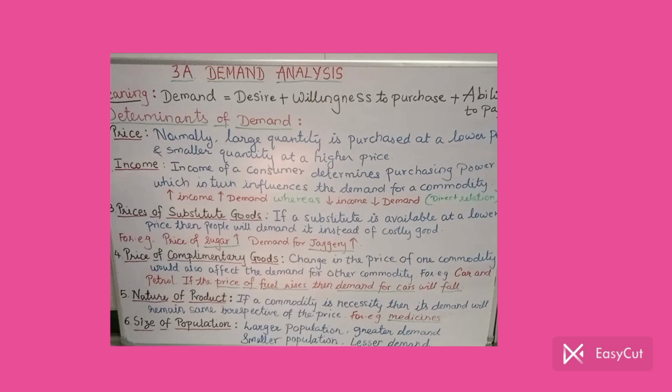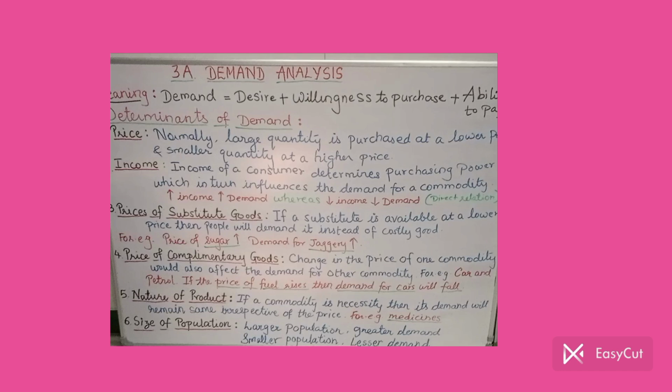So finally, as I have written the equation on the board, demand is equal to desire for a commodity, plus willingness to purchase it, plus ability to pay. We should be in a position to pay for it. We should have that much purchasing power. So this is the meaning of demand, the meaning of effective demand in economics. I repeat, demand equals desire plus willingness to purchase plus ability to pay for it. So that was the meaning.